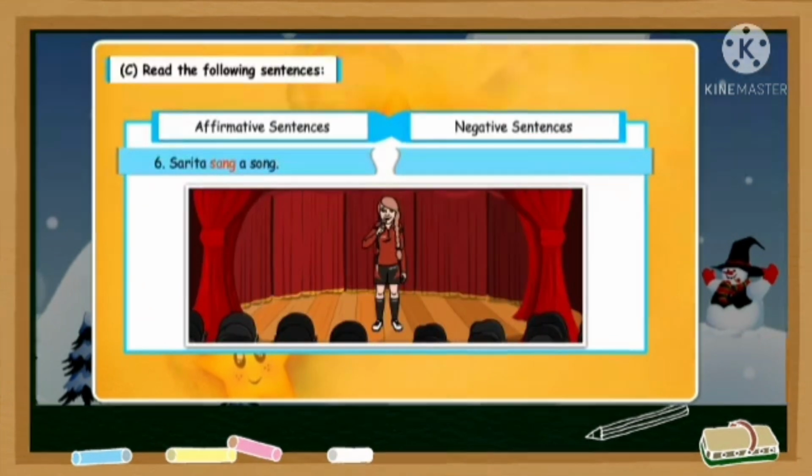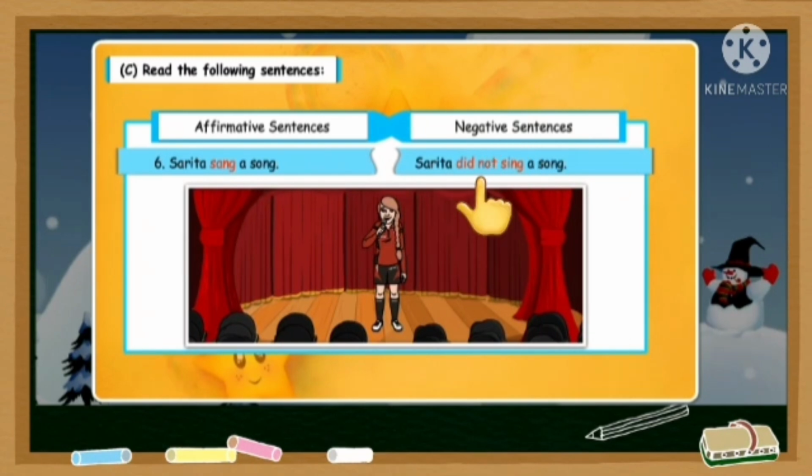Sixth, Sarita sang a song. Past simple tense sentence. So now we will change it into a negative sentence by writing down did not. So Sarita did not sing a song. So we have added did. We will take the base form and not the past simple tense form.